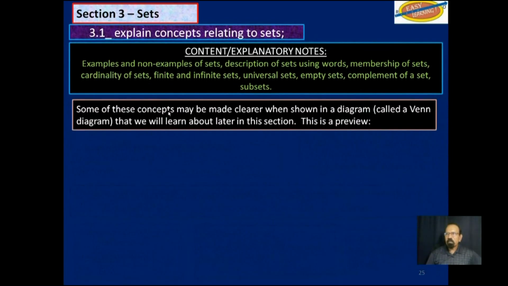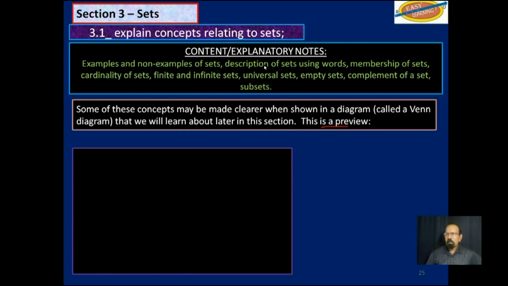So some of these concepts may be made clear when shown in a Venn diagram that we will learn about later in this section. This is a preview right now, dealing with these concepts that we just talked about. So let us say you have a box like this, and in that box, we have the universal set, which is made up of whole numbers 1 to 20, inclusive. So those are the numbers in the universal set, 1 to 20.